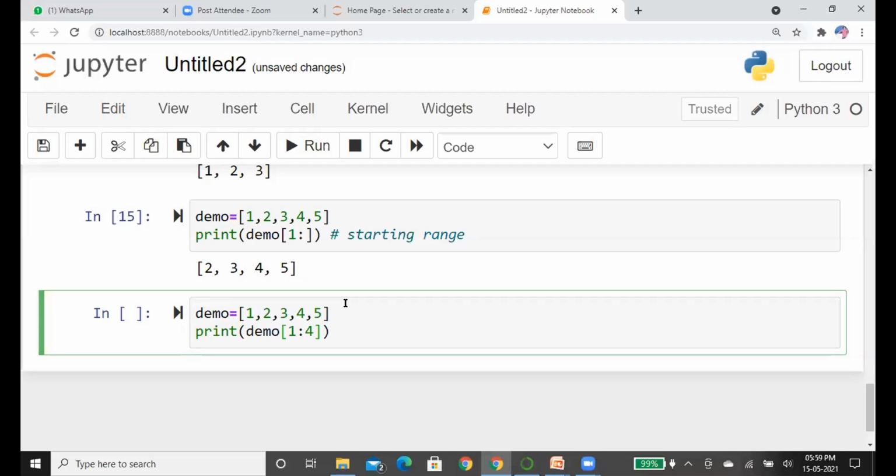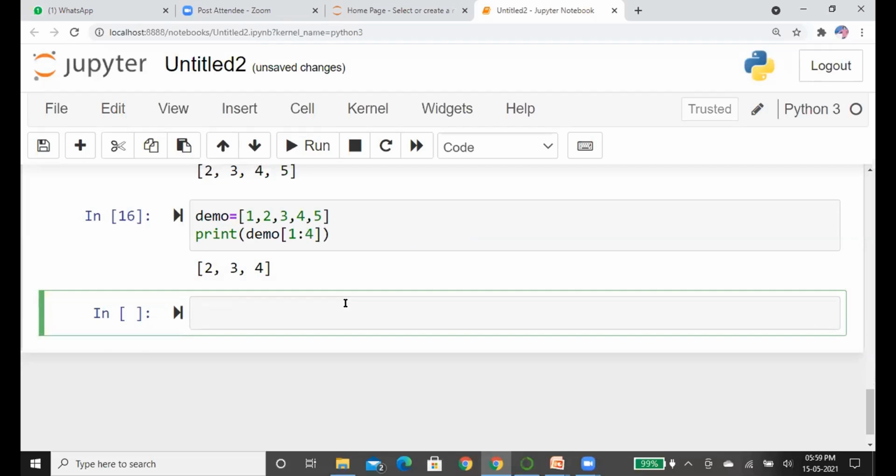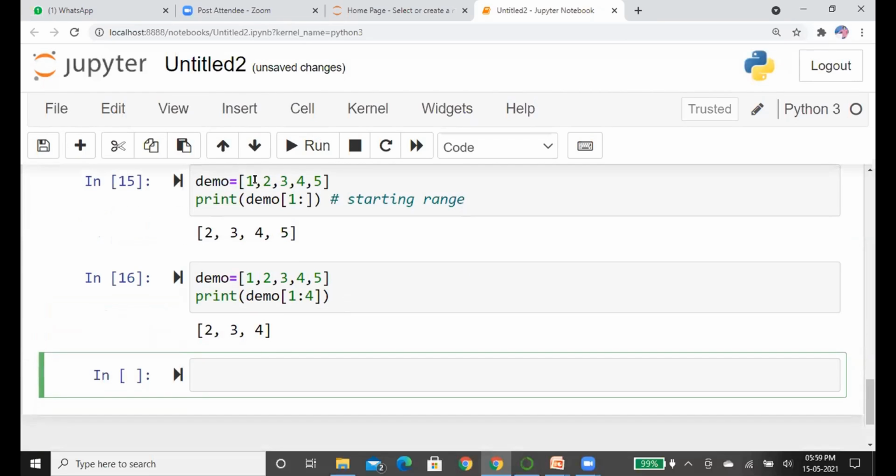If you want to end with index 3, you have to mention 4 here because it does not consider index 4. See here, you can see 0 is the 1, 1 is the 2, 2 is the 3, and index 3 is the 4. So we have printed from index 1 to index 3.